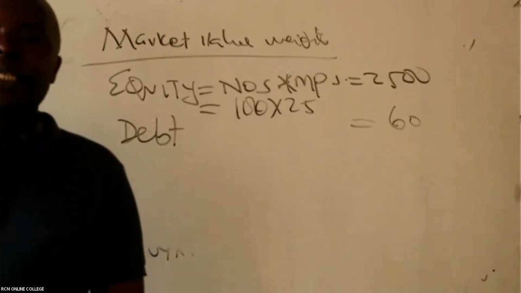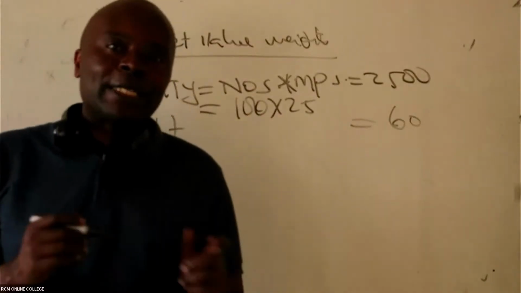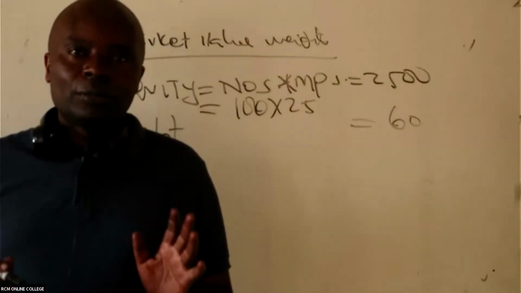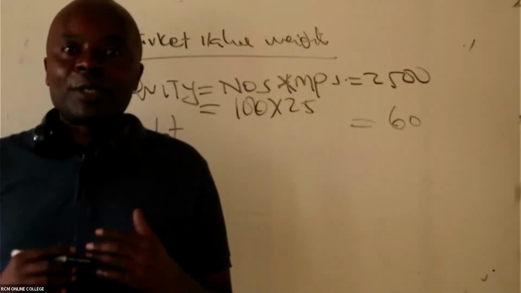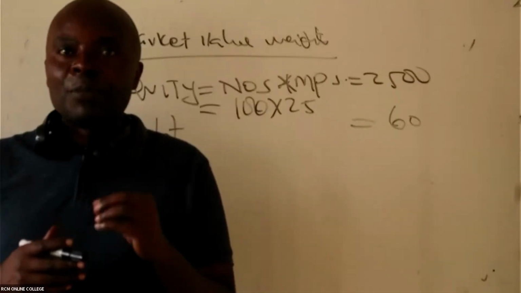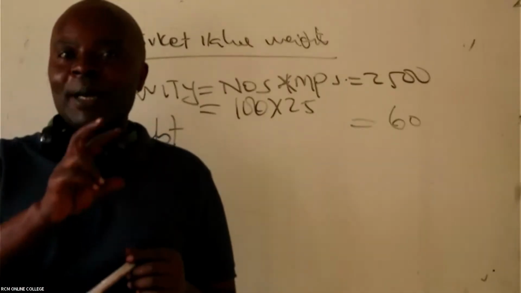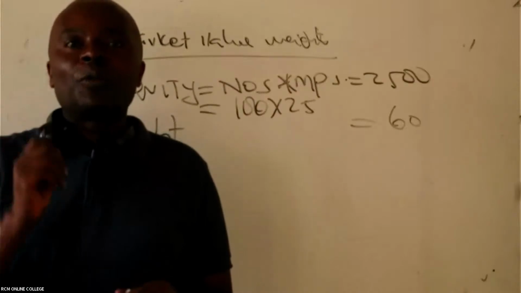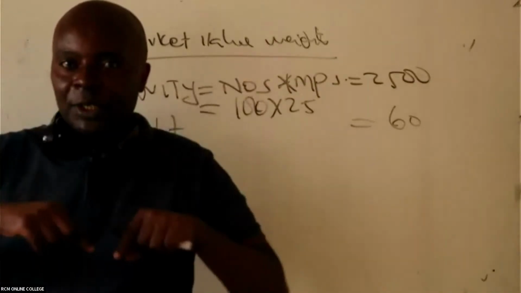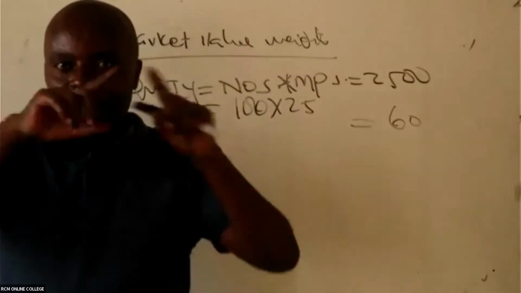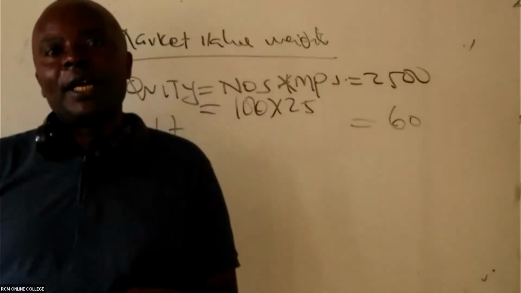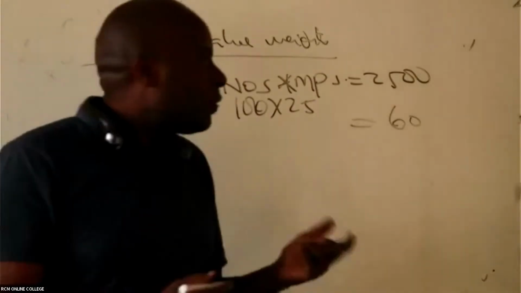Remember, even at times the examiner will not mention that per shillings 100. At times, the examiner will tell you that the market price of this bond is 104. It is for you to know that if the market price is 104, then automatically the par value, the one written on the note, will be 100.